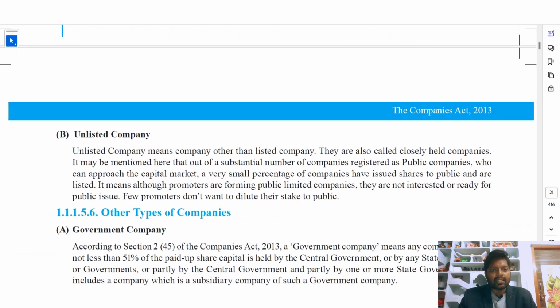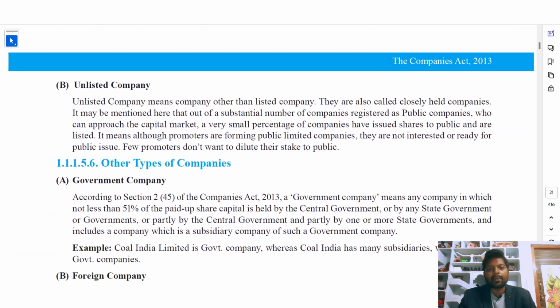What is an unlisted company? An unlisted company means a company other than a listed company. The company which is not a listed company is called an unlisted company. Simple. The other name for an unlisted company is closely held company.